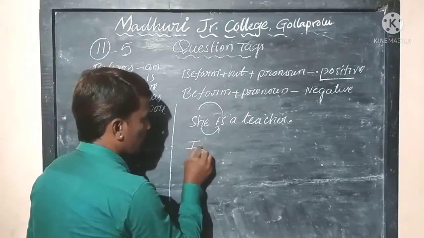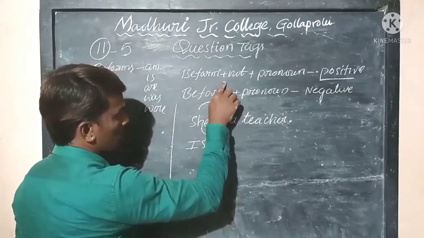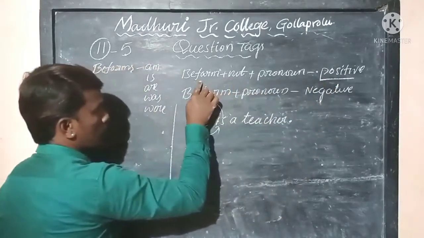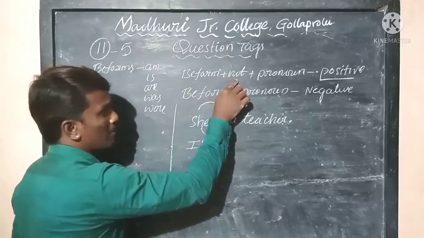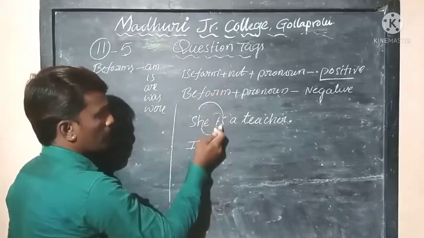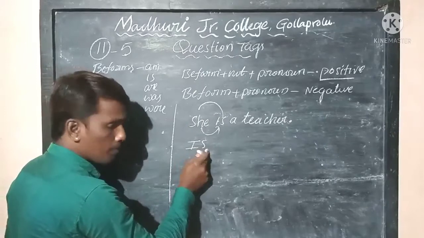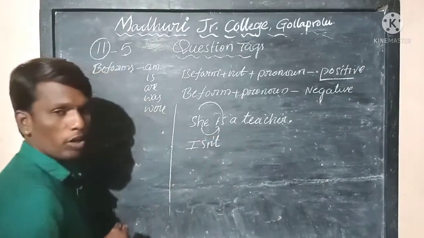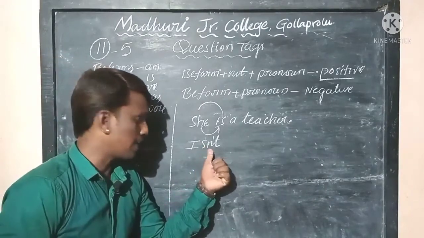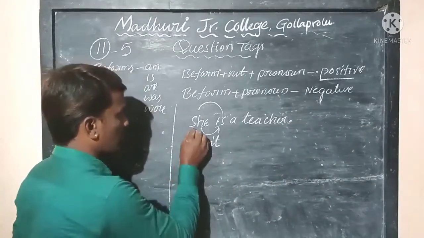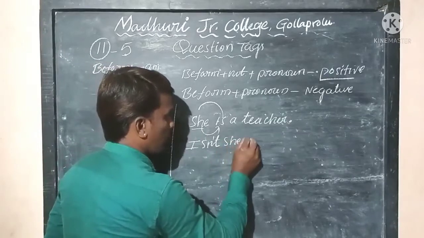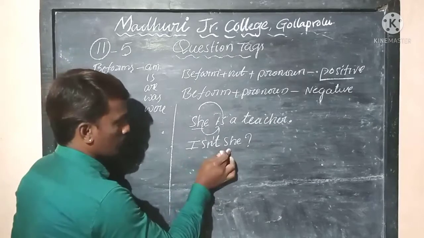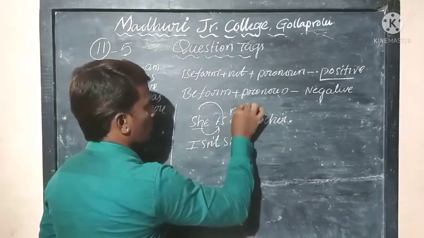Now see, it is a positive statement. If it is a positive statement, you should take the structure be form plus not plus pronoun. So what is the be form here? We already replaced the be form. So is the be form negative or positive? We make it negative by writing the short form of not, that is n apostrophe t: isn't. So what is the subject here? She. Isn't she? And there you should use a question mark. For example, she is not a teacher.